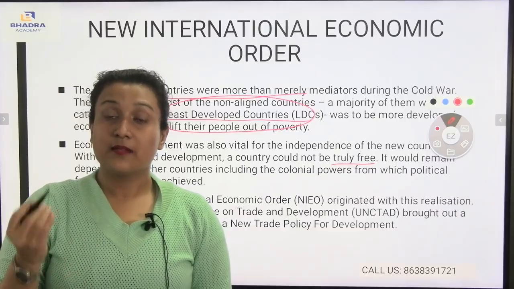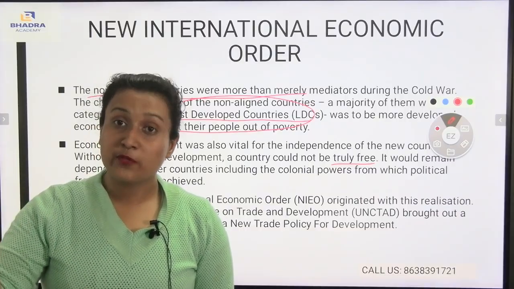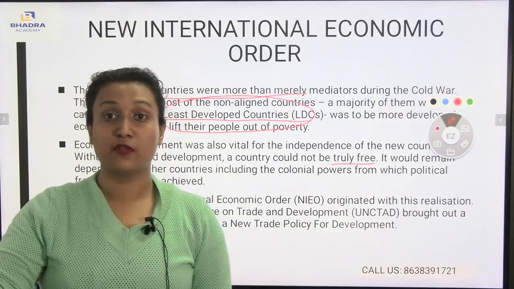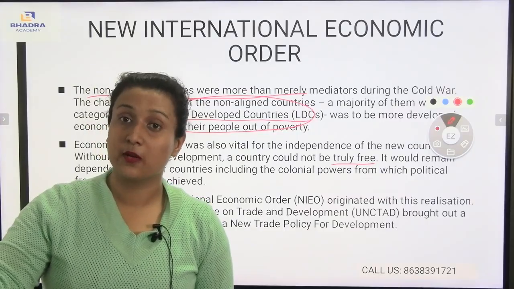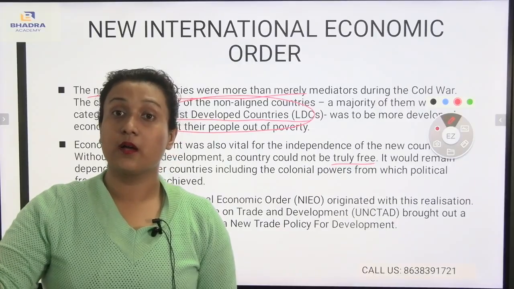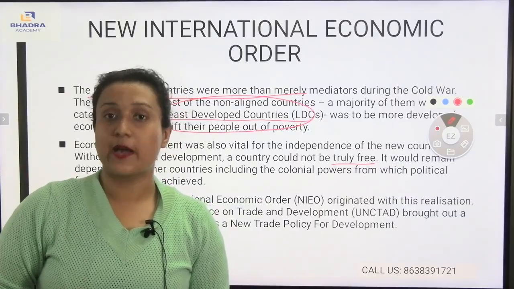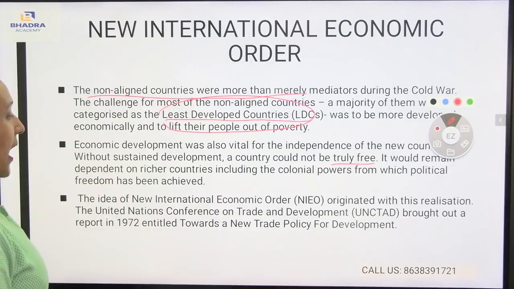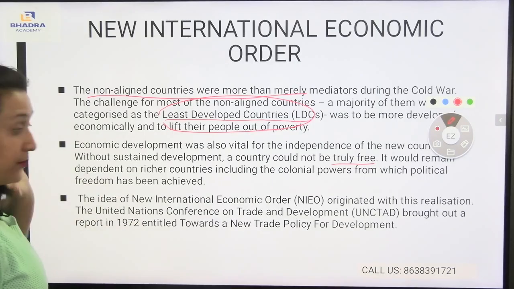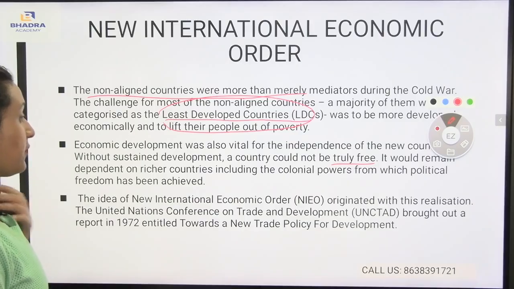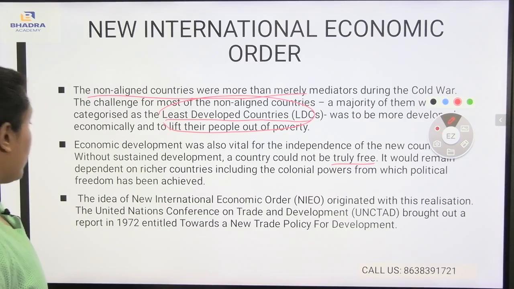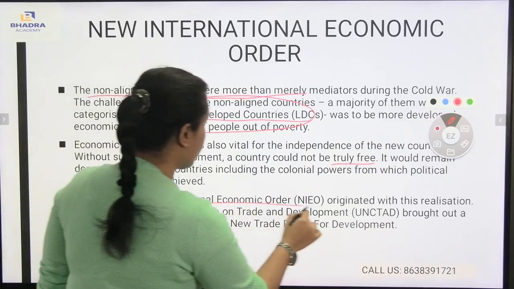So as a result, this creates a problem for those poorer countries, and there the education system is also not proper, and the economic problem leads to backwardness. It always becomes a backward country. The idea of a new international economic order originated with this realization. The United Nations Conference on Trade and Development brought out a report in 1972 entitled Toward the New Trade Policy for Development.